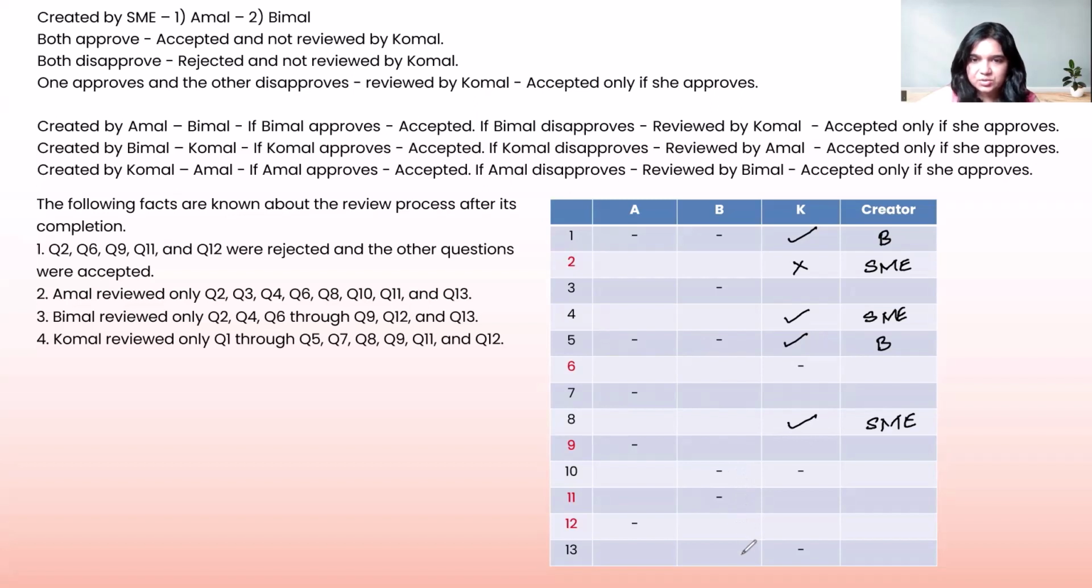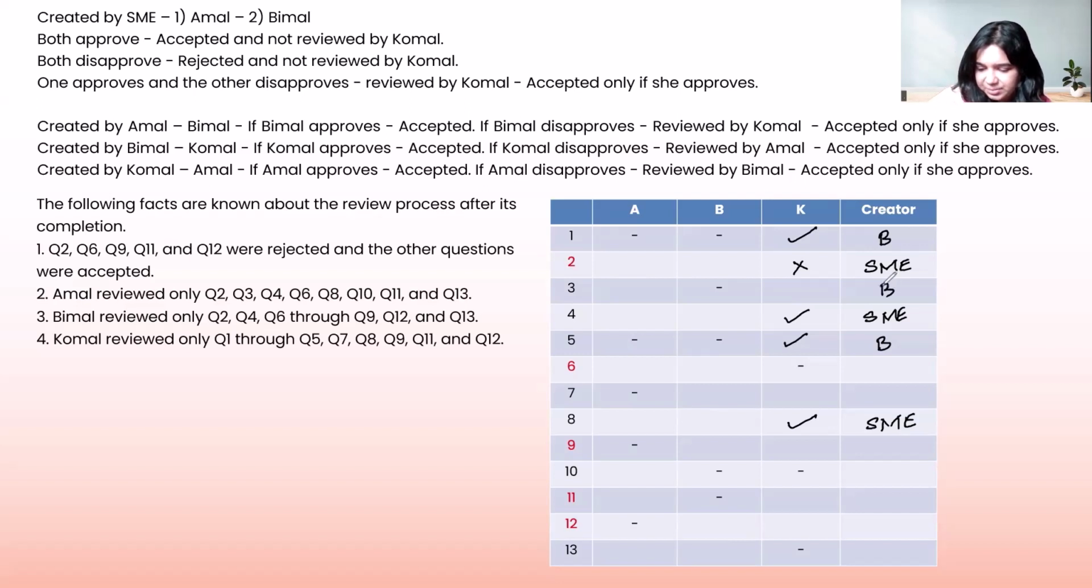And I think that is about it when it comes to all the 3 blanks that are open. Let's take a look at question number 3 now, where A and K both have reviewed the question. B hasn't reviewed the question, so this must have been created by B itself.